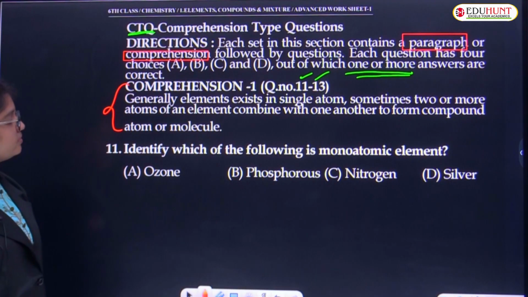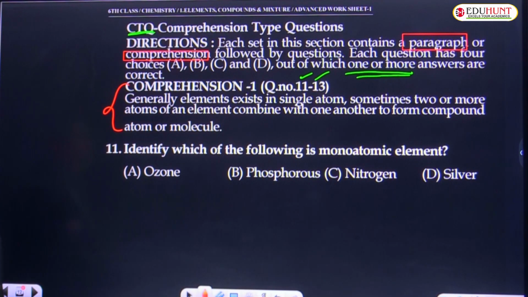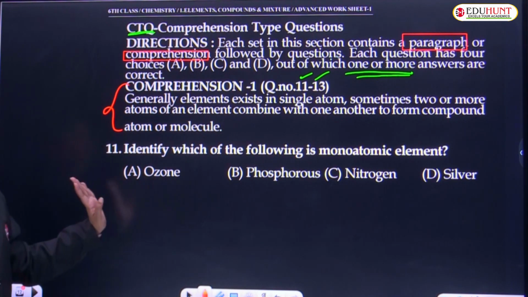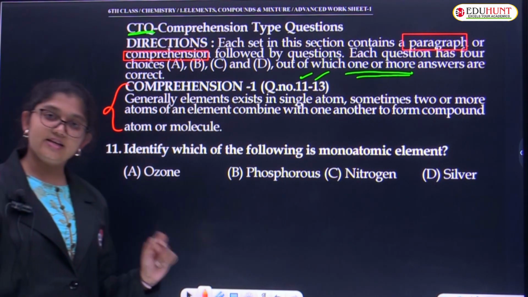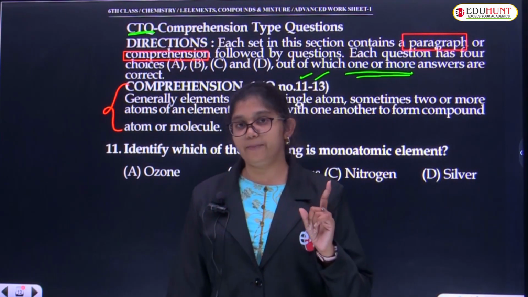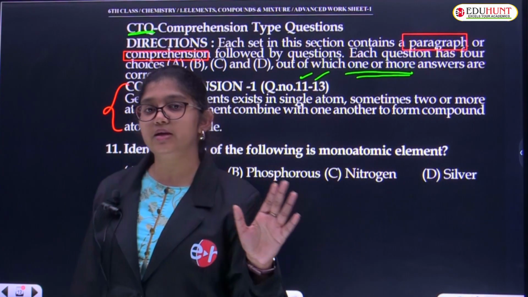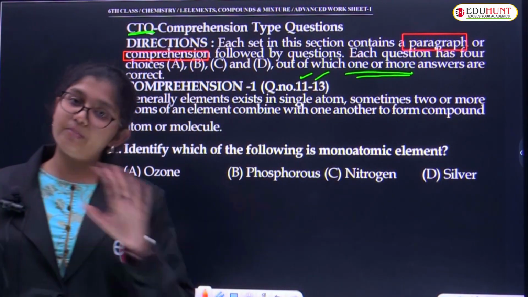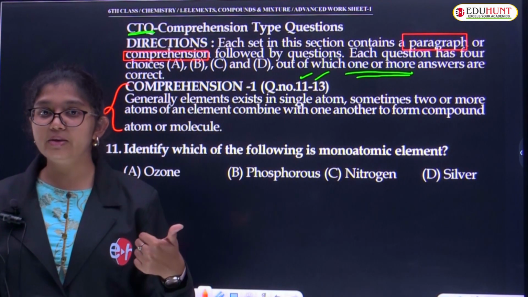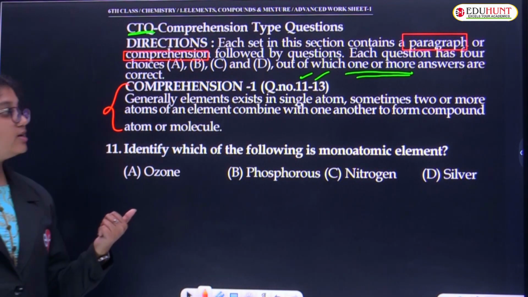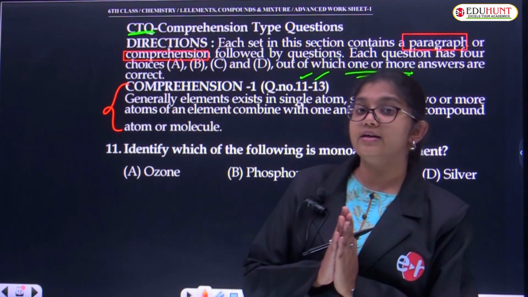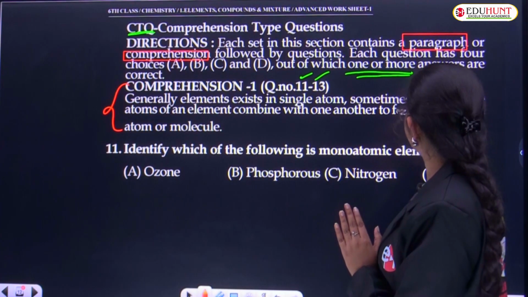Sometimes two or more atoms of an element combine with one another to form a compound atom or molecule. Children, we know elements contain particles of only one type. The overall element should be made up of only one kind of particle. If elements of that type mix two or more together, they will give a compound.